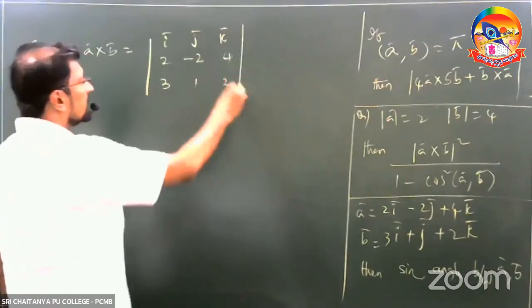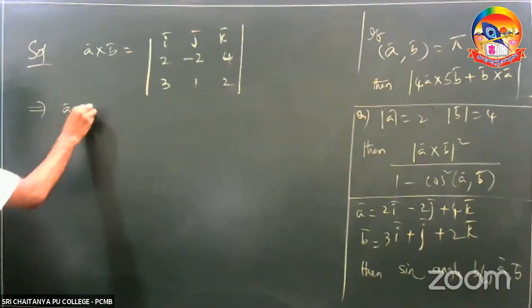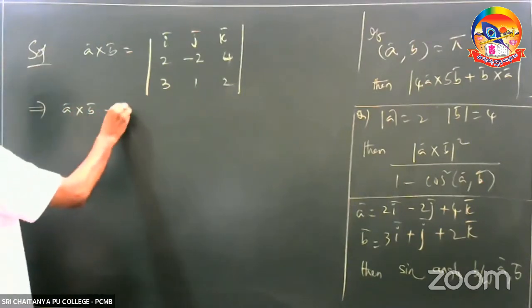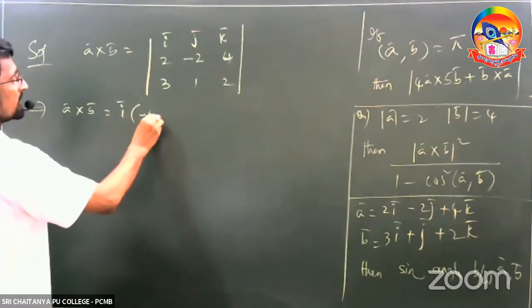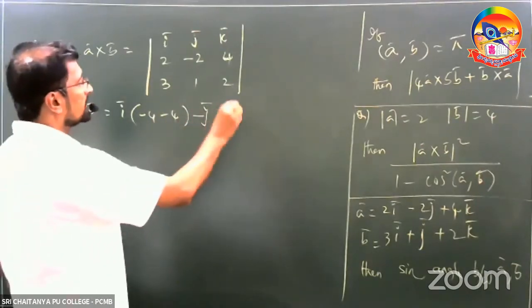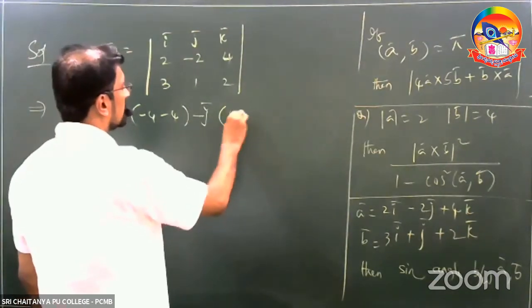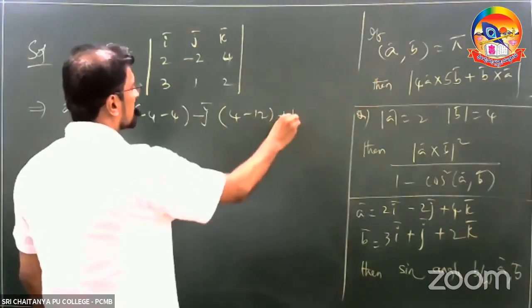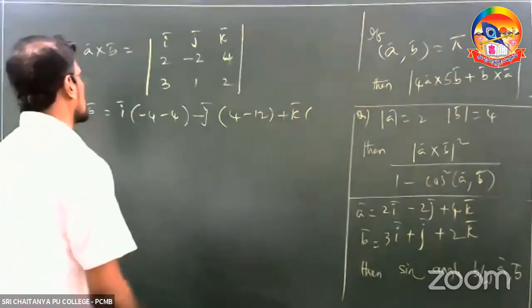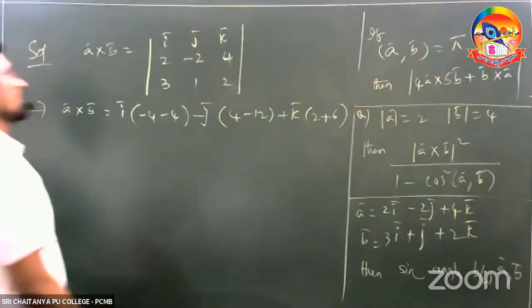Expand the determinant, and you are going to get I bar into minus 4, minus J bar into 4 minus 12, plus K bar into 2 plus 6.